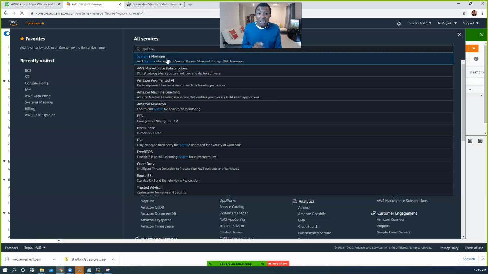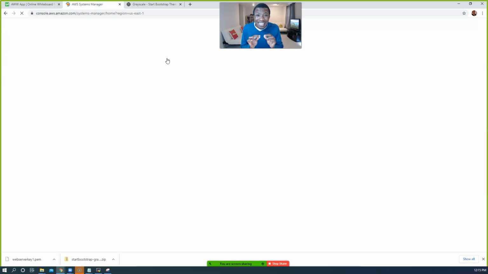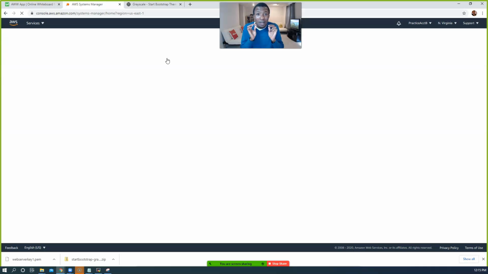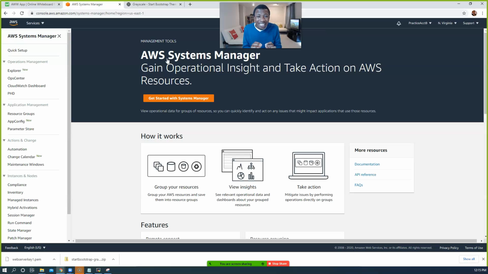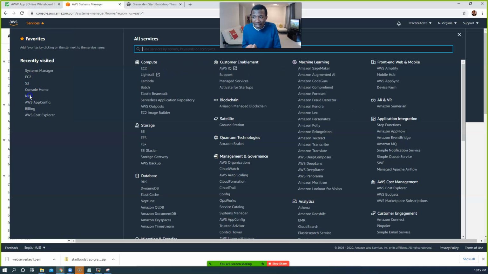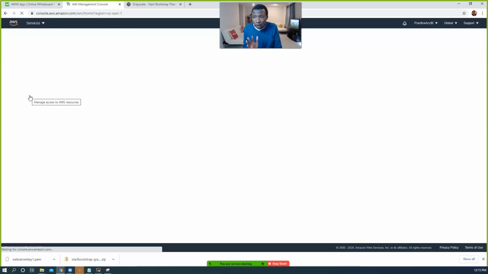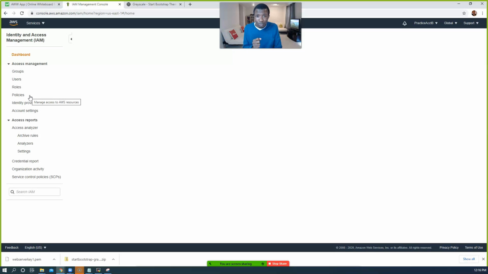Note, this is not going to work if you did not add that SSM instance core policy that we added to that role when we created it. Just to make sure, let me go to IAM and check the role that we've been attaching to our servers when we were launching them.